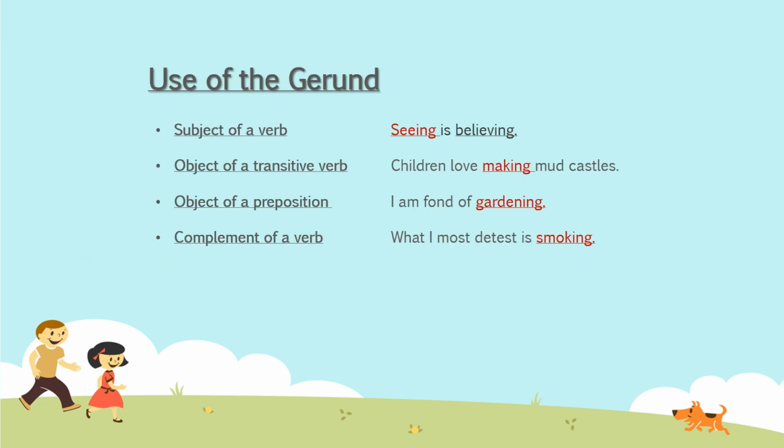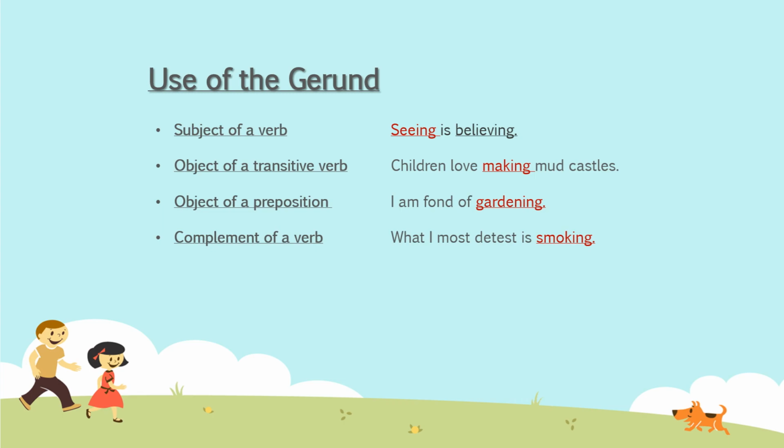Now we will see how gerunds are used. What we have read is that gerunds act like a noun, so they will be either subject or object. Let's see in detail. First one, subject of a verb. Seeing is believing. Here seeing is the subject of a verb, and what is the verb there? Is.